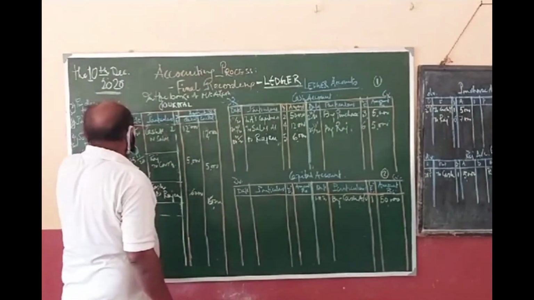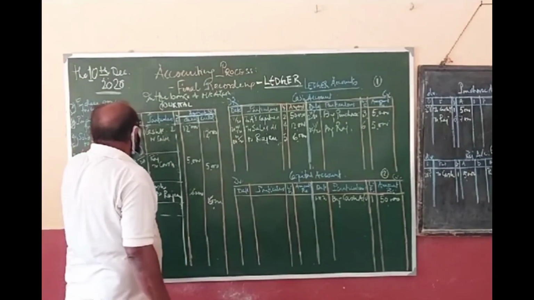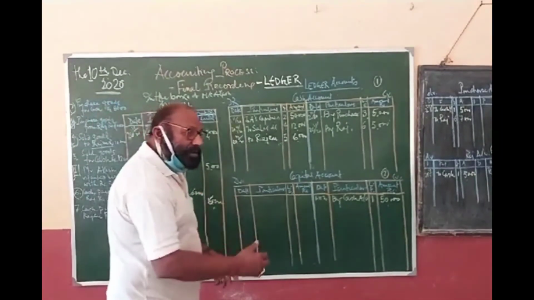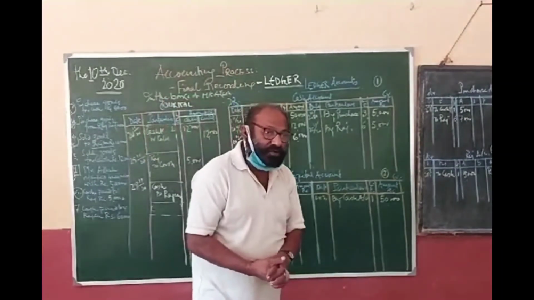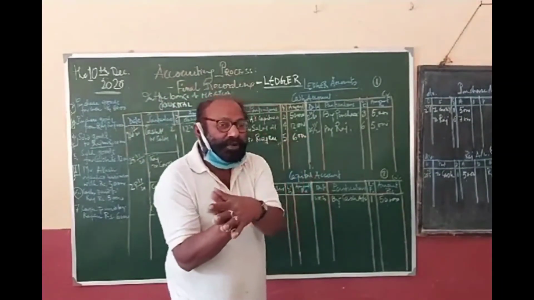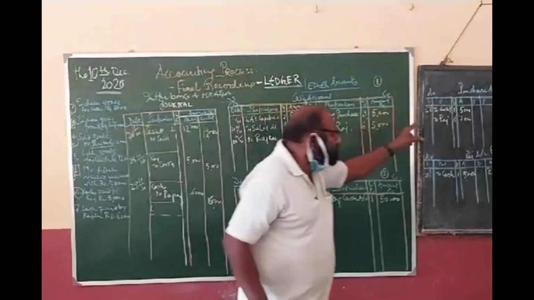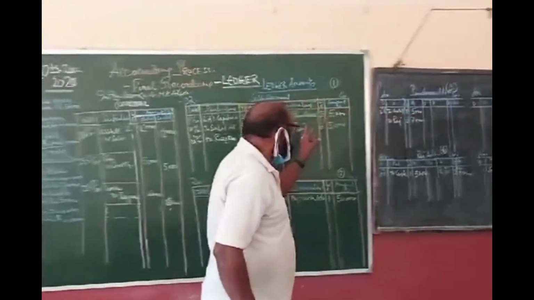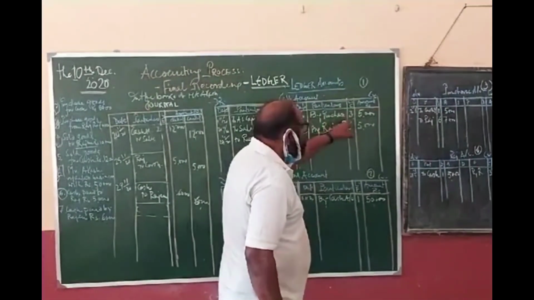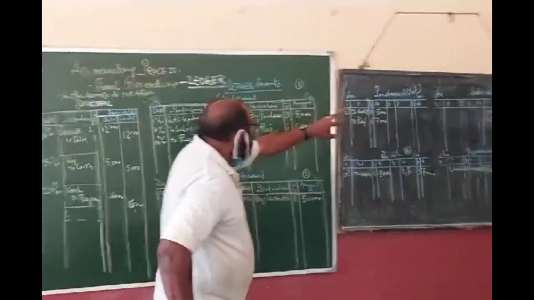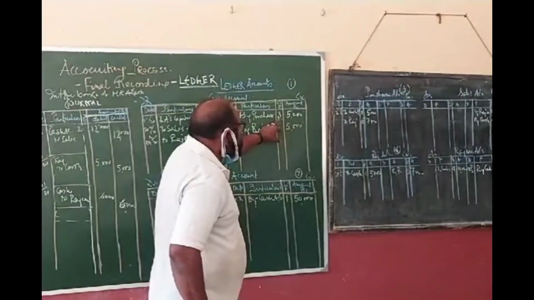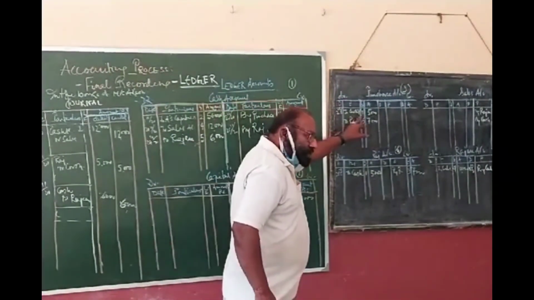Say, purchase goods for cash. Okay, I am taking purchase goods for cash. So what is coming in? Goods are coming in. What is going out? Cash is going out. So we should have purchase account debit to cash. So we should have one purchase account to cash and cash account by purchase. It is in page number 3. So I have written in page 3, and here I have written page 1.